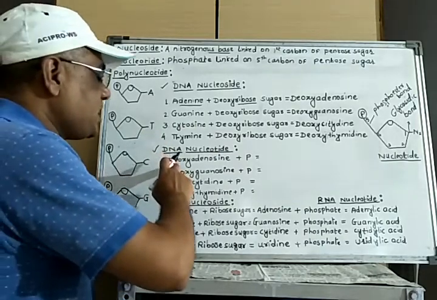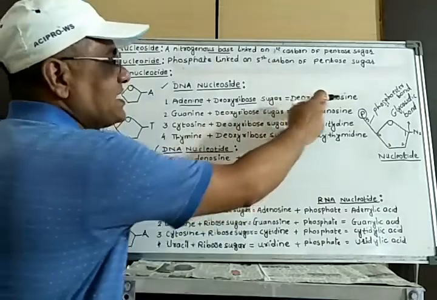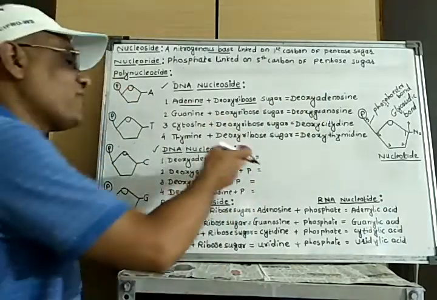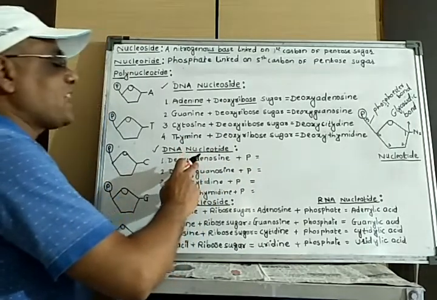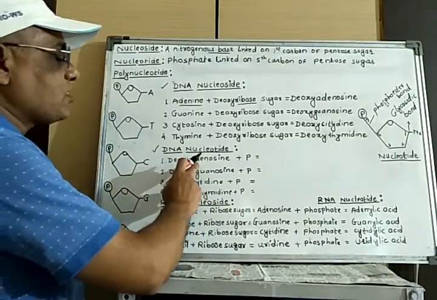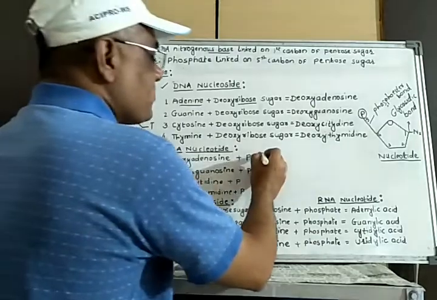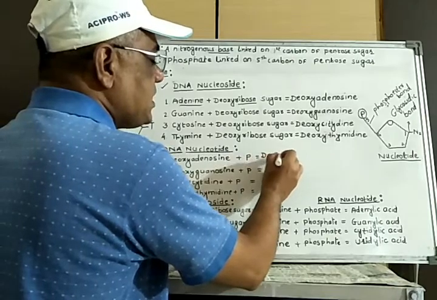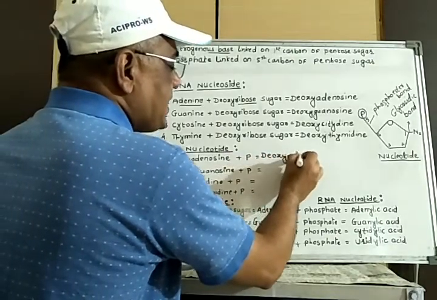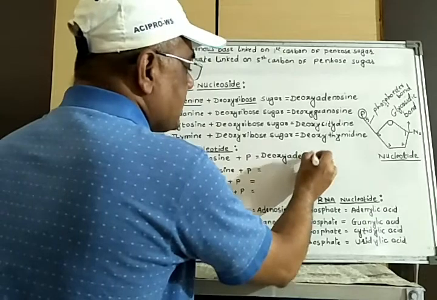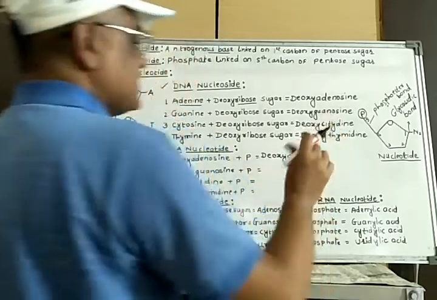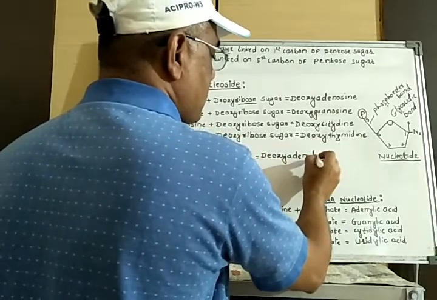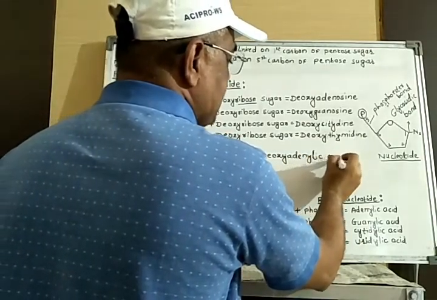When this deoxyadenosine, that is nothing but the nucleoside, reacts with a phosphate, here phosphate is linked on the carbon number fifth of that deoxyadenosine. There is formation of a nucleotide that is called deoxyadenylic acid.